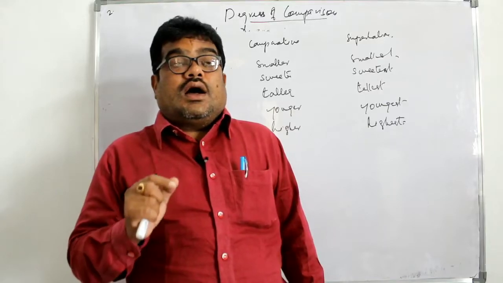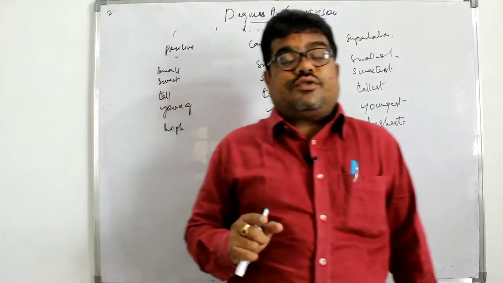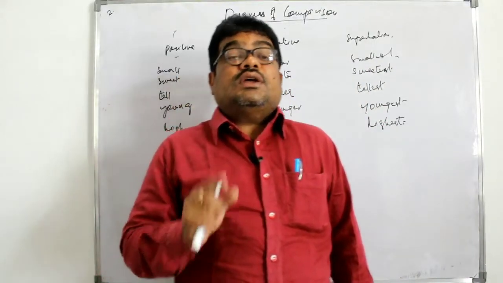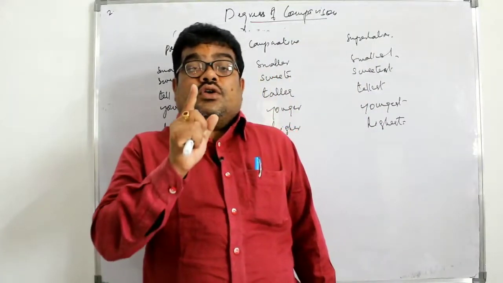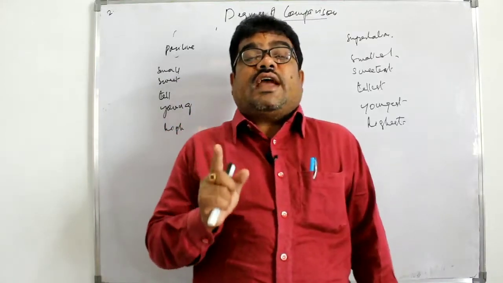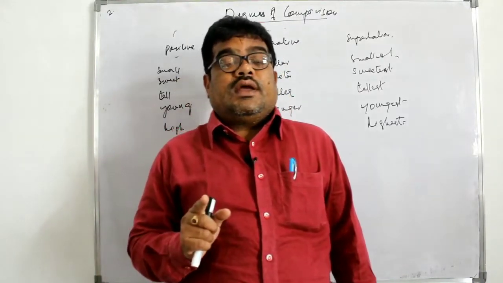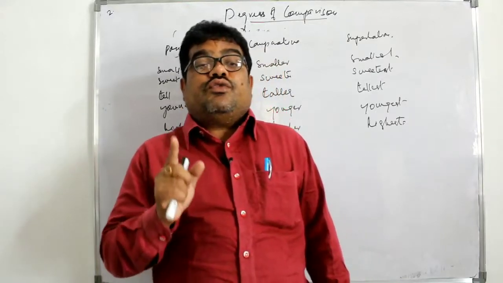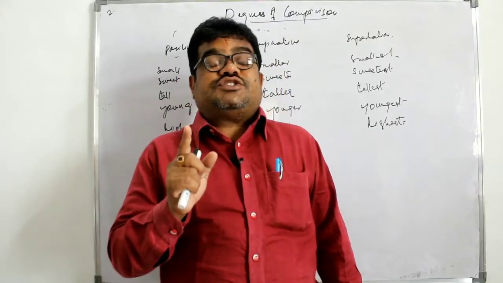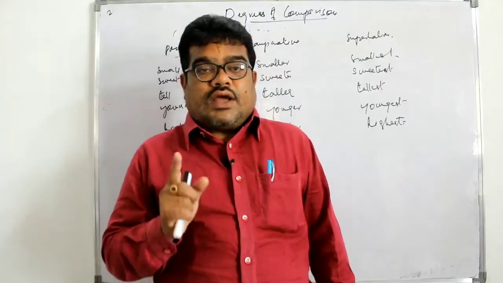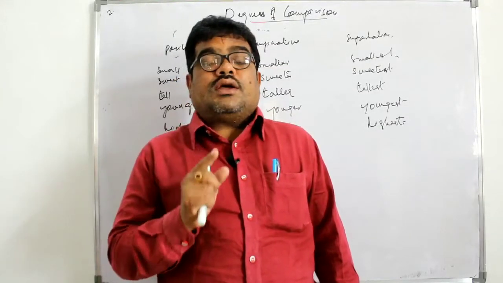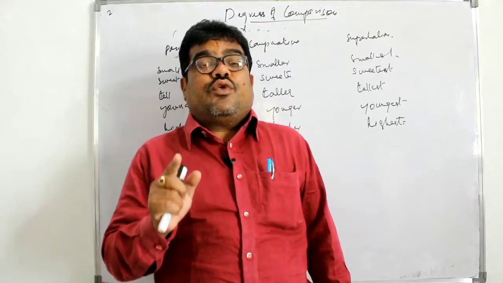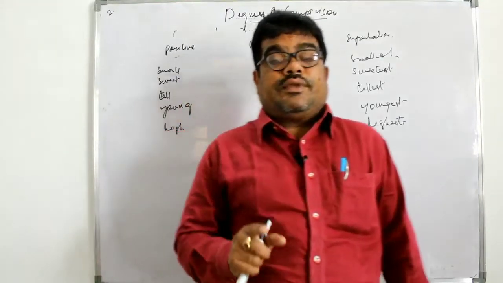If the adjective or adverb has one syllable, generally for comparative we add er, and for superlative we add est.